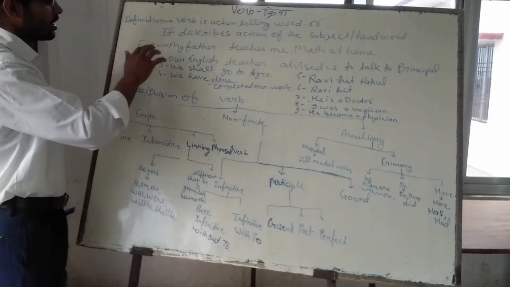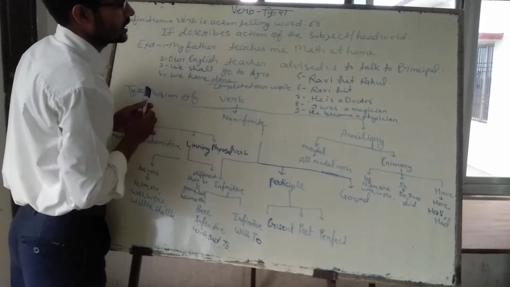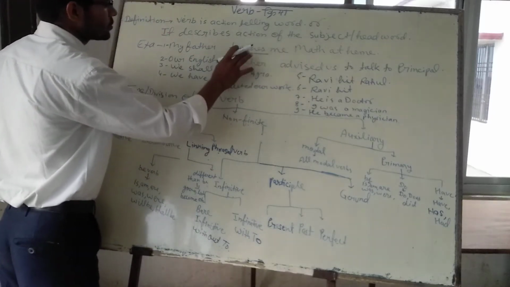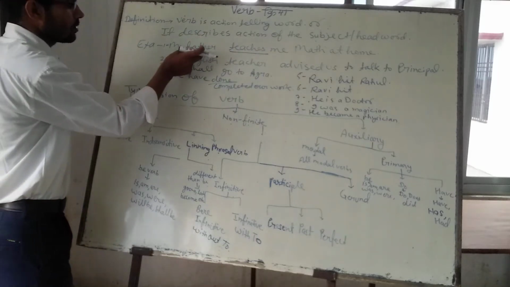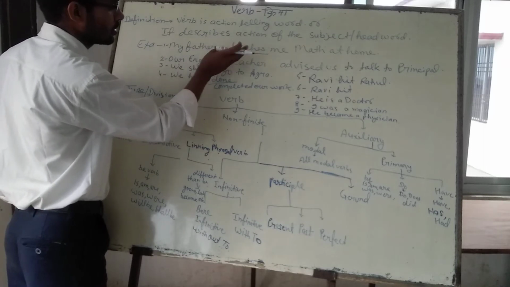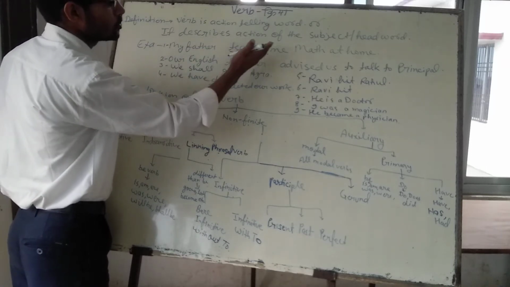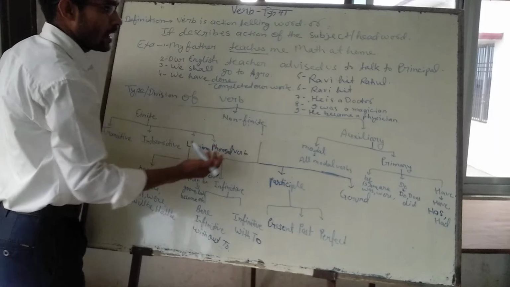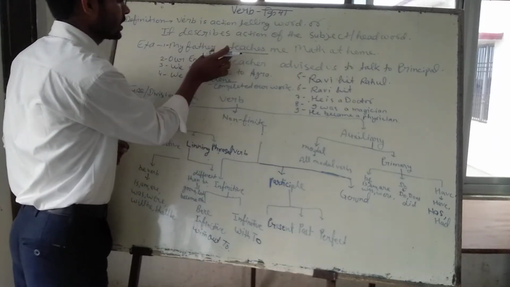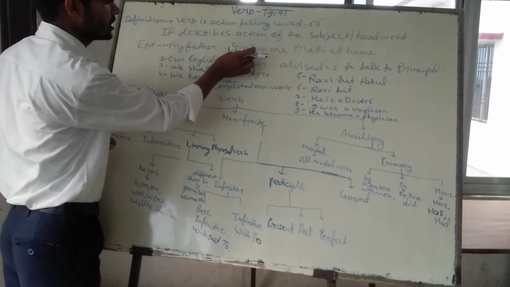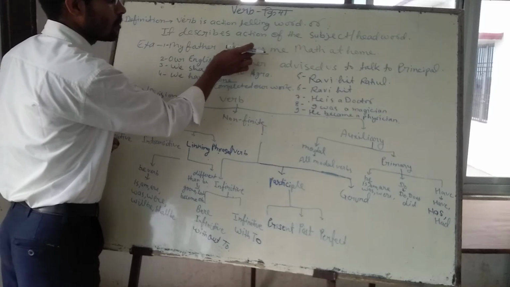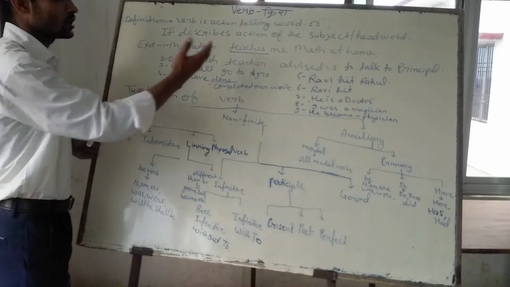An example of verb is: my father teaches me math at home. Here the word is teaches. This word teaches is telling the action about the father. What is being done by father? Father is doing the work or function of teaching someone, that is me. Whatever is being taught does not matter. What matters is who is working here. So the word teach is telling that the father is doing the job of teaching, to give education to someone else.